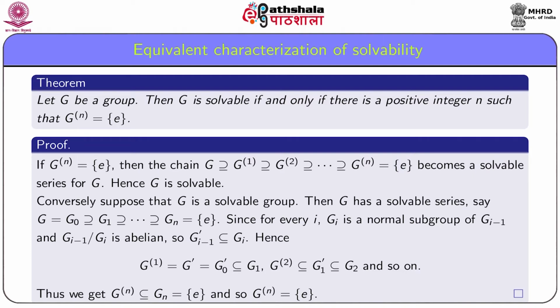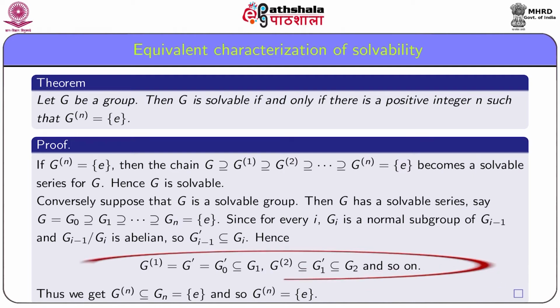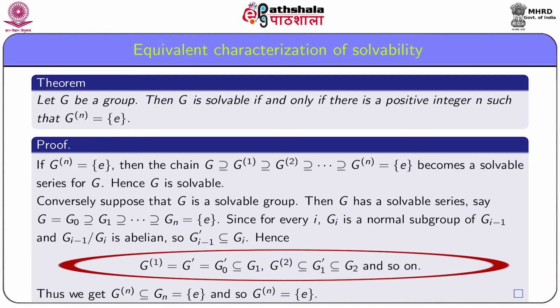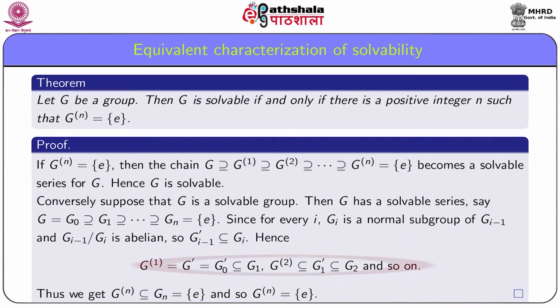Hence, the first derived subgroup G1, which is G dash, is contained in G1.